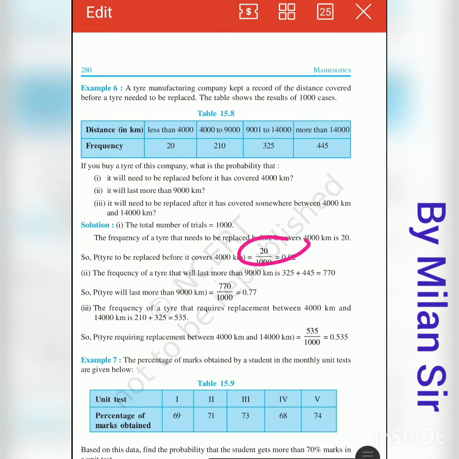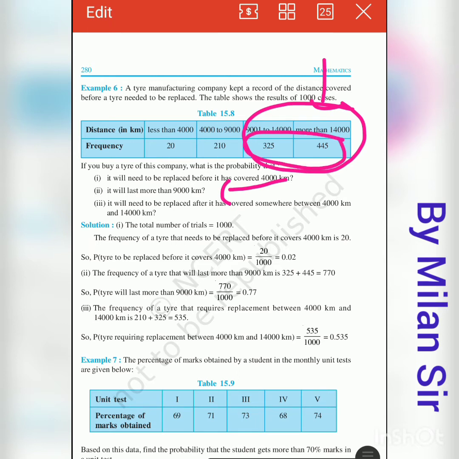Okay. After that, second question: it will last more than 9000 kilometers. Now more than 9000 kilometers. So these are the more than 9000, because 9000 to 14000 is more than 9000, and this one, more than 14000, is even more than 9000. So for more than 9000, we need to consider these two values. So we need to add these two values. So 325 plus 445, we get 770.